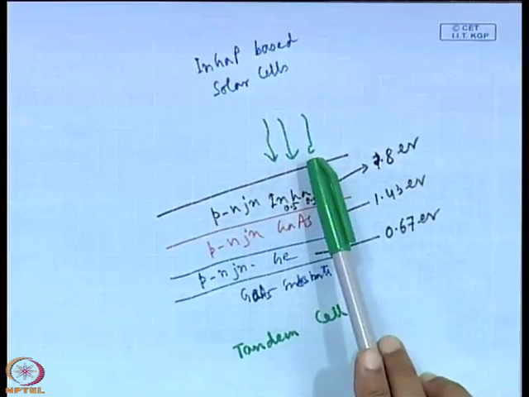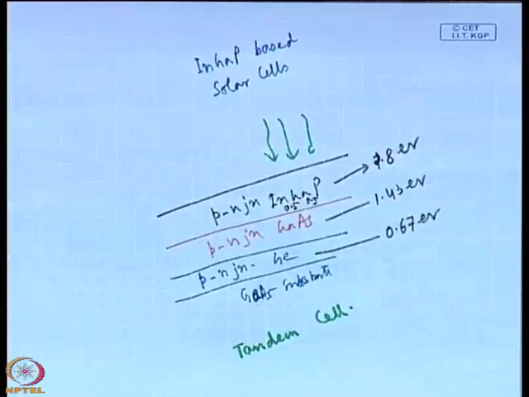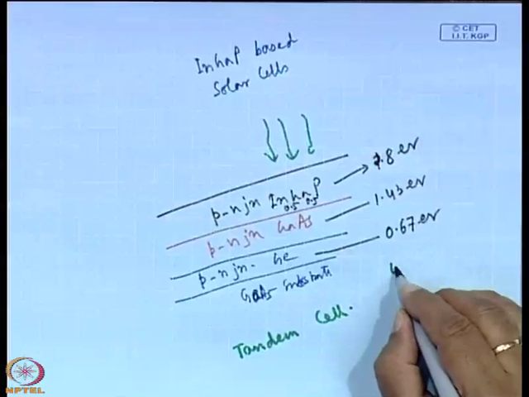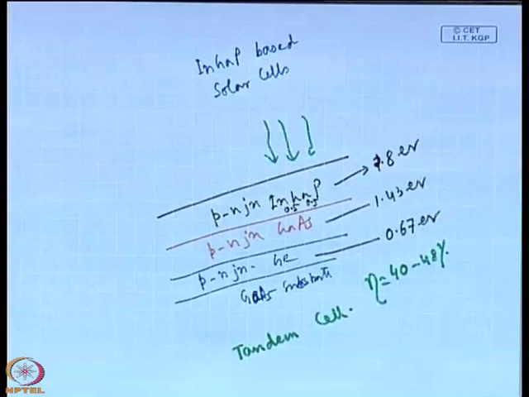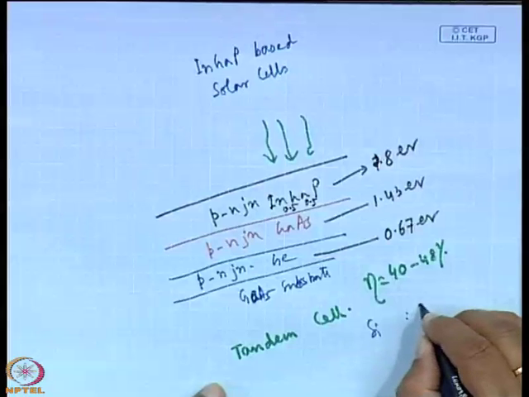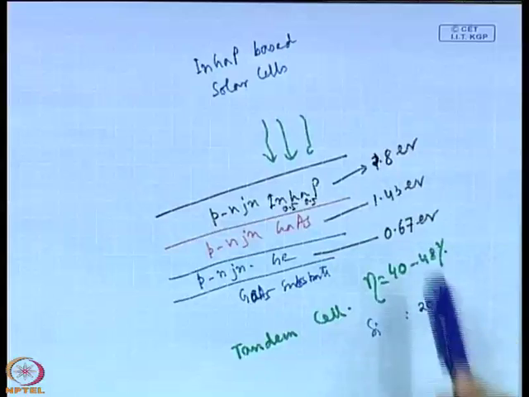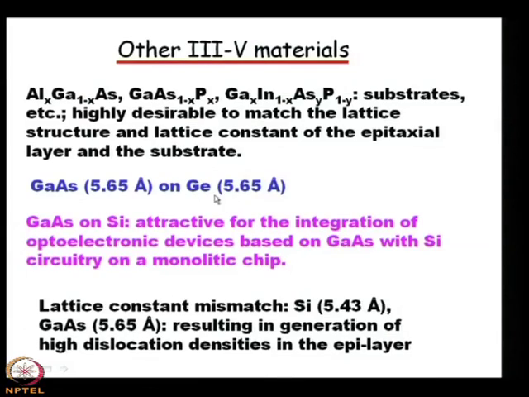So, harnessing the solar radiation will be difficult, and the efficiency of the solar cell will be reduced, and with this tandem solar cell one can make the efficiency as high as 40 to 48%. And if you compare this efficiency with a silicon solar cell, you will see that the efficiency is almost 20%. So, it is double. So, in that sense we can say that germanium is a very important material because of its lattice constant, which is equal to that of gallium arsenide.